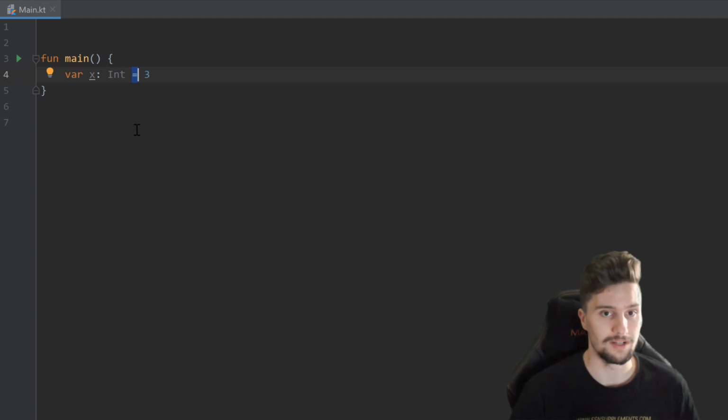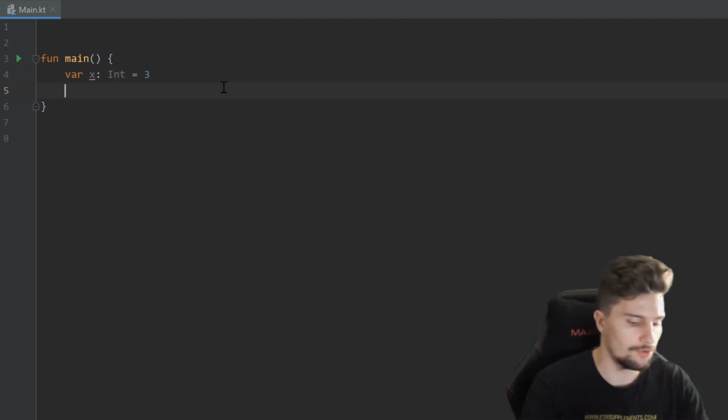So if you're a little bit familiar with math, then this would mean that x is the same as 3. But what we actually mean in programming with this equals is that we set the value of x to 3. So we say x is now 3.